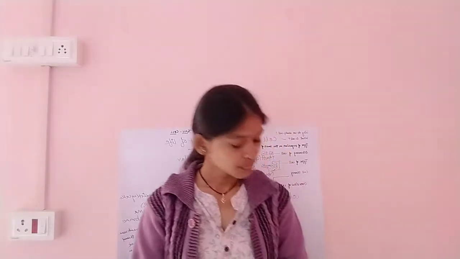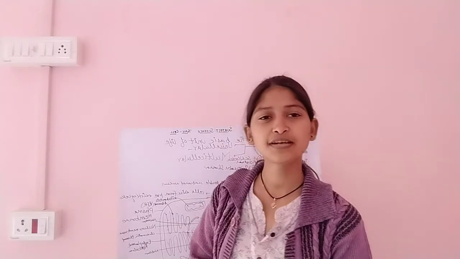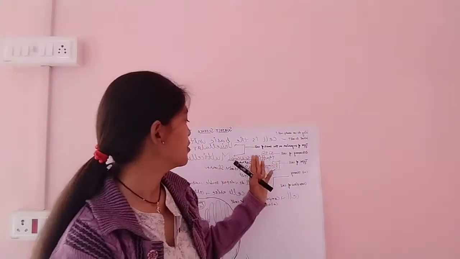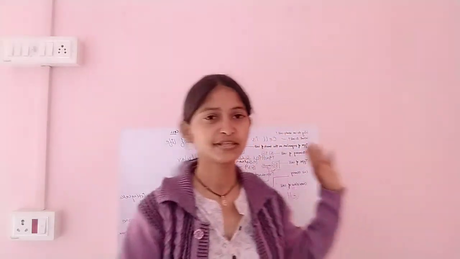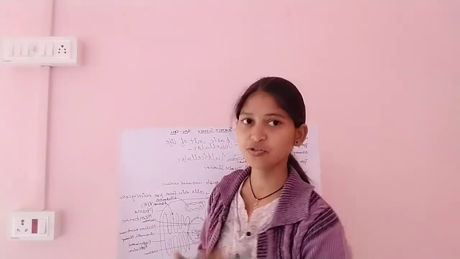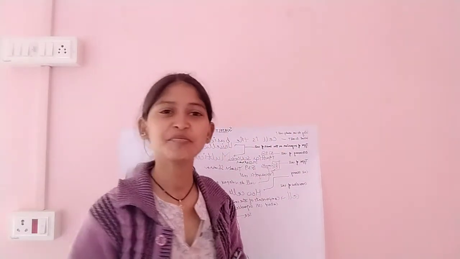Okay, next thing is discovery of the cell. So the cell was discovered in 1838 by a scientist, a zoologist, Matthias Schleiden. Because he was a zoologist, he discovered a cell within an animal body.